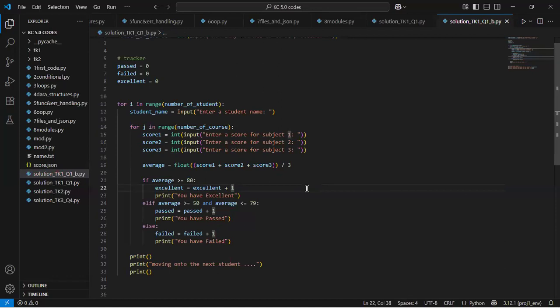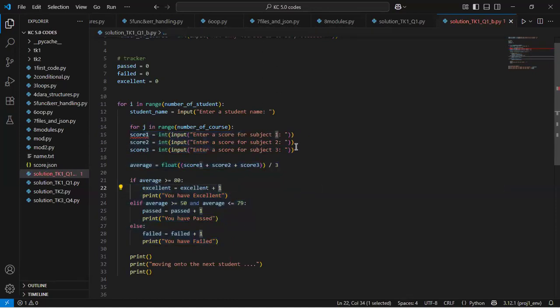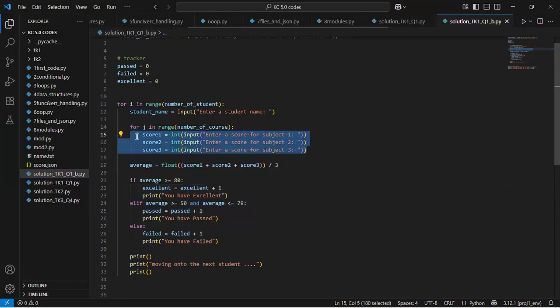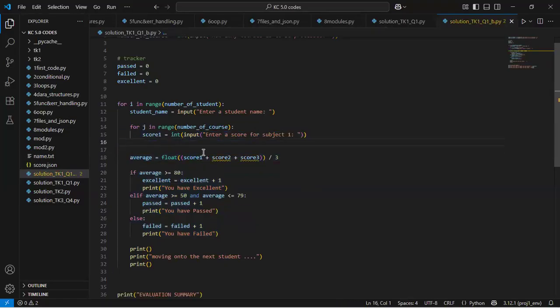So now what do I want to do? Okay, sorry. Let's take this. Basically, I want to move this inside here. Because this course would be looped based on the number of times that we've asked for it, I don't have to repeat the variables again. So I'll just use just one. In this case, I will have just one score. We will come back and rectify these other ones down there.